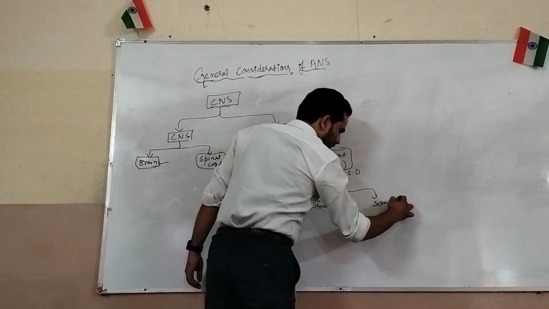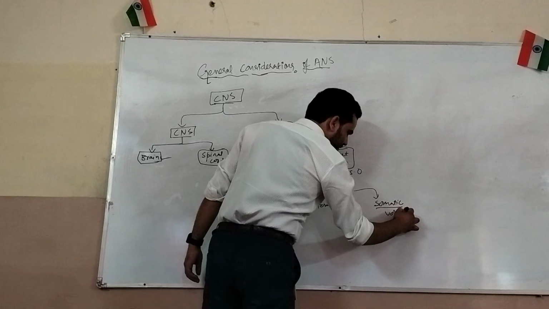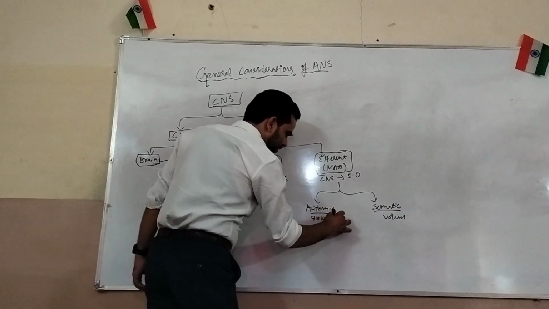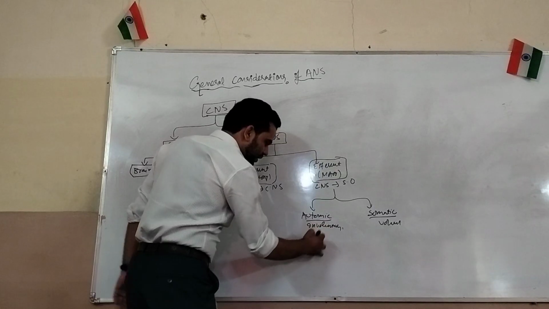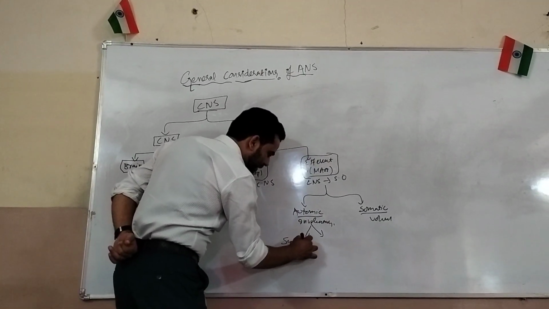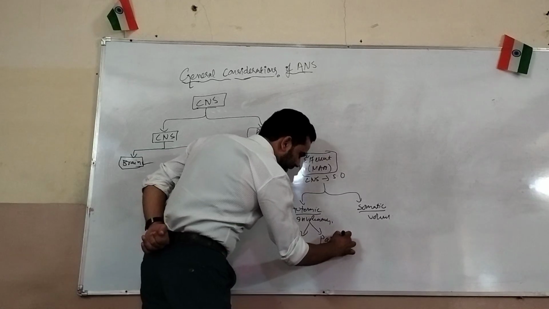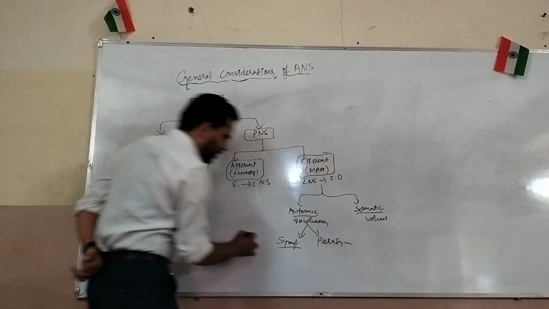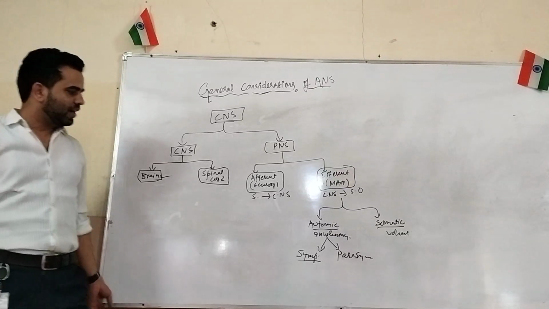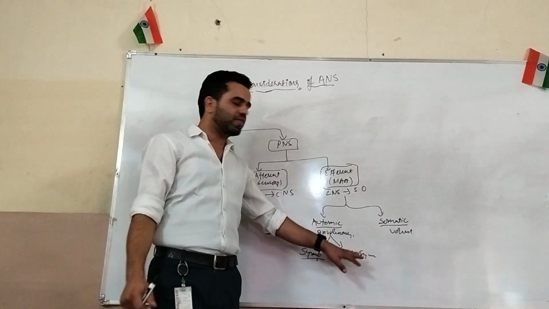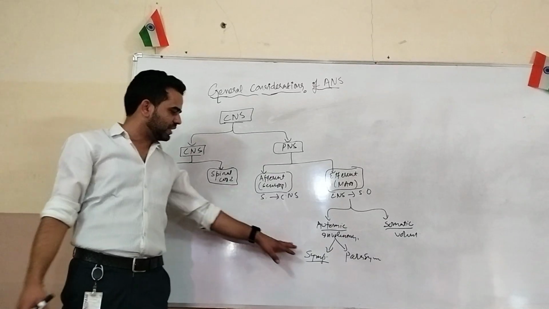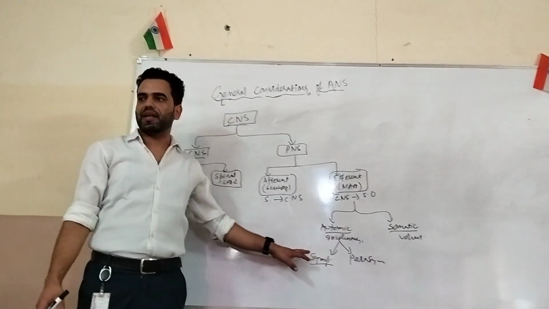Somatic is voluntary in nature, whereas autonomic is involuntary in nature. The involuntary nervous system is further divided into two types: the sympathetic nervous system and the parasympathetic nervous system. What is the function of the sympathetic nervous system? Fight or flight. The parasympathetic nervous system has the function of rest and digest.